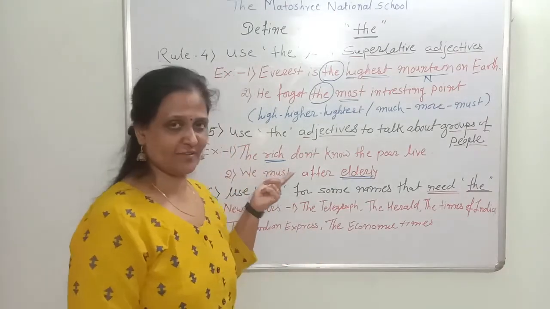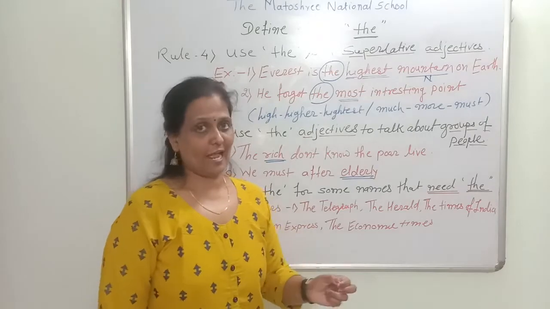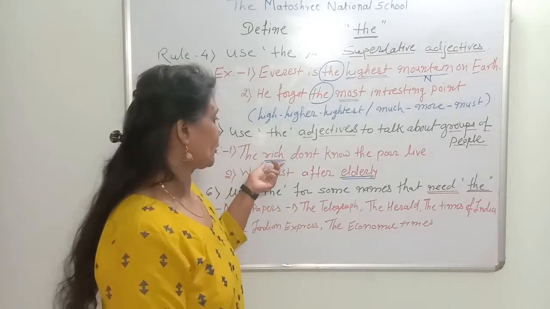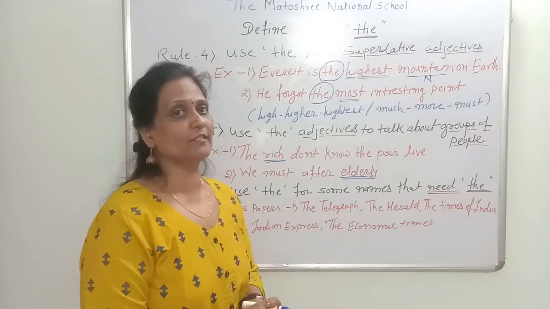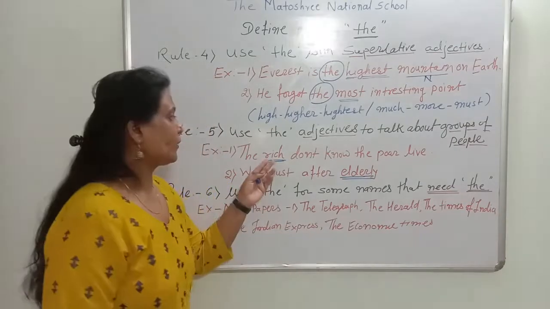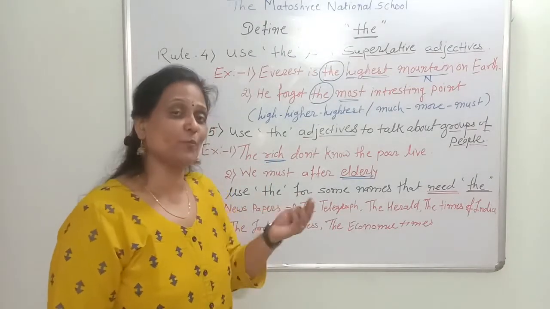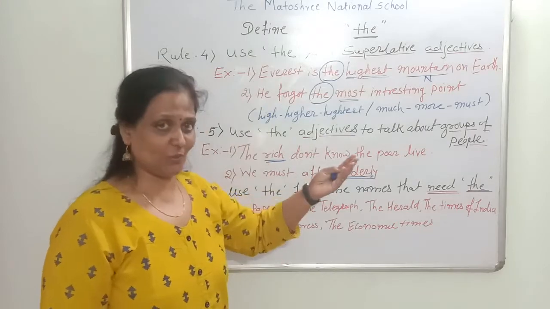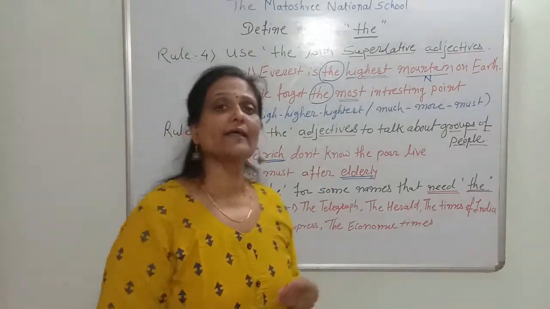Here "rich" is the adjective, and it refers to a group of people, a group of rich people. We are not describing just one person, it is a group. The rich don't know, meaning the rich people don't know how the poor live.